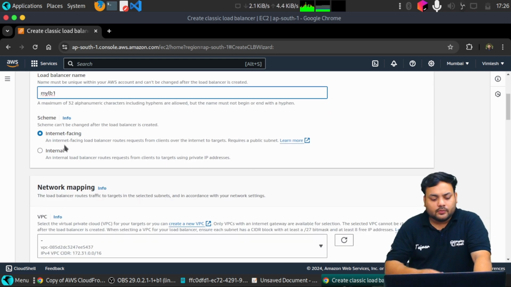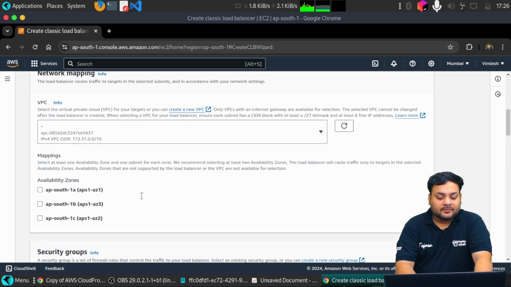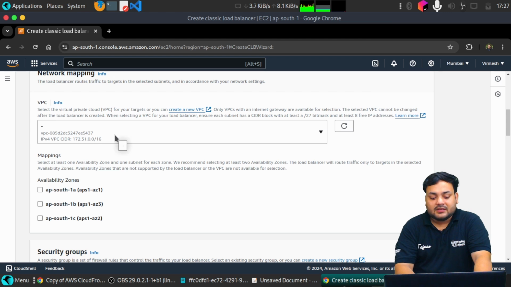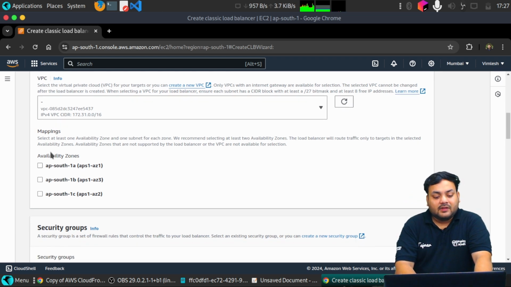I have already told you about this. And apart from that, we are having VPC, and the VPC which we are having is the default one. VPC is basically Virtual Private Cloud, and in the upcoming session we are going to learn about this VPC as well. And then we are having mappings.